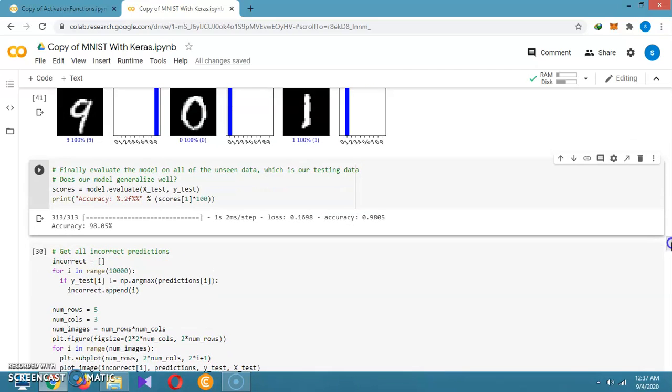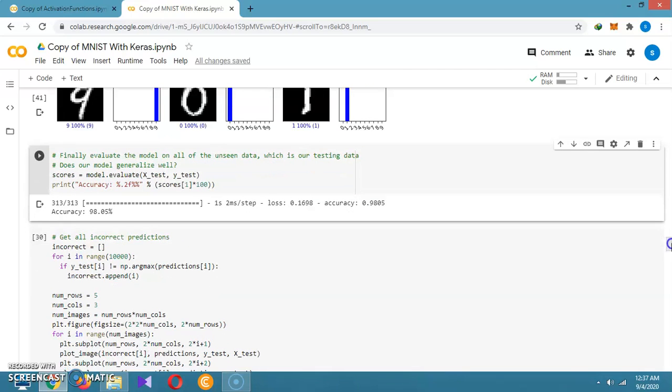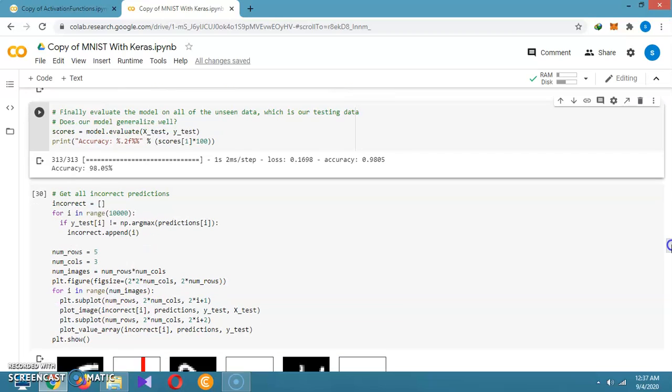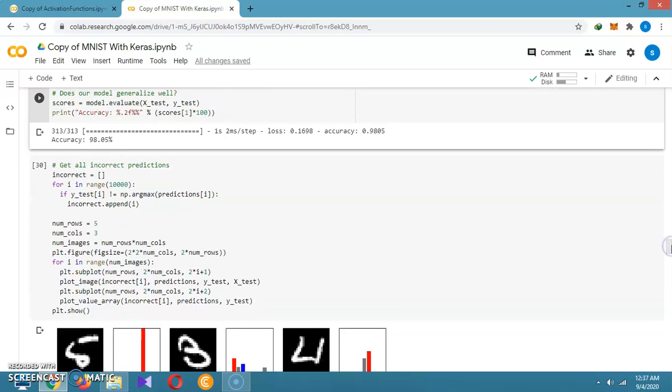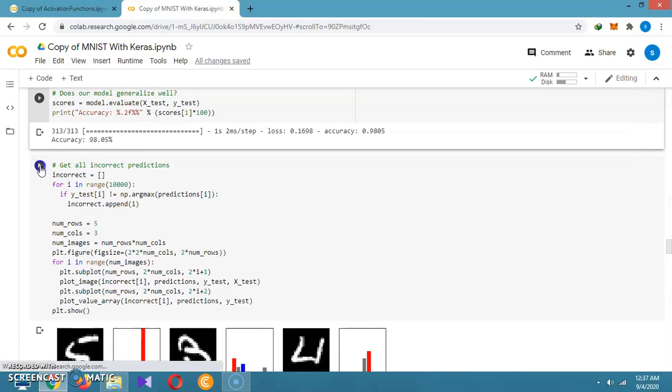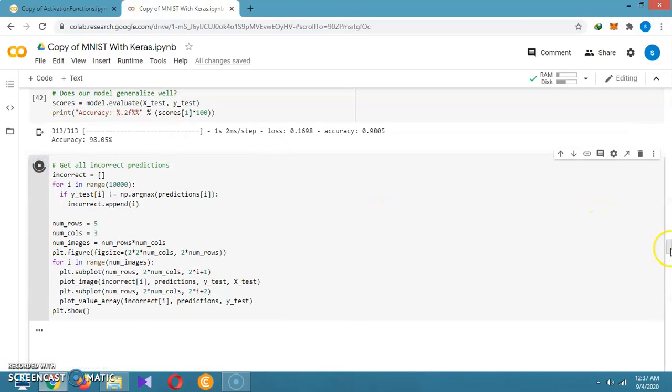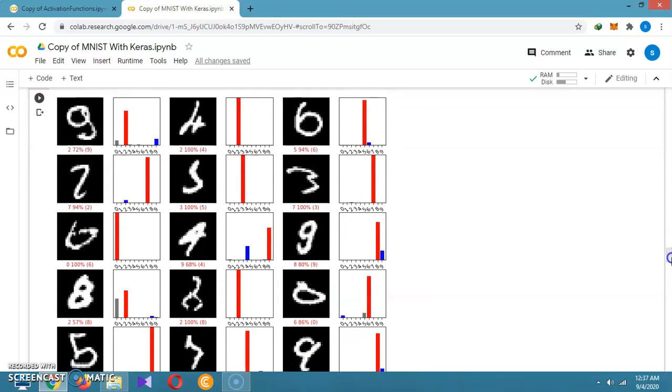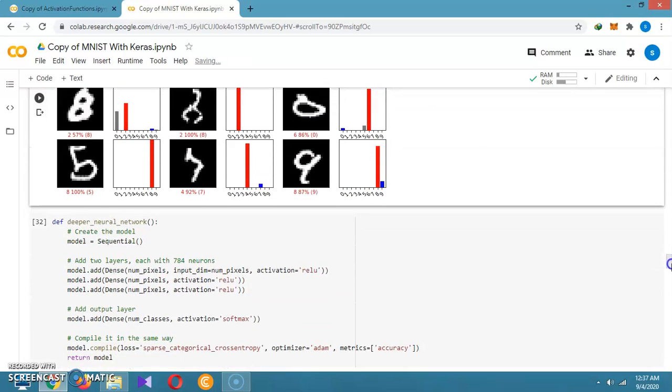How is the accuracy going to change? Because I am taking the epoch number higher, that's why it is going to output in a higher way. Then after that, this is for the incorrect classification. I already did it, that's why.